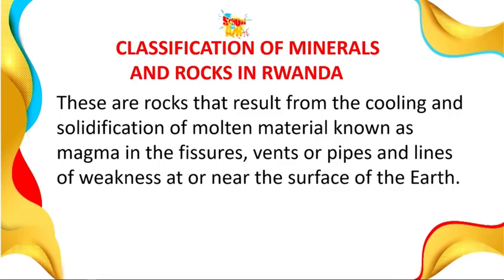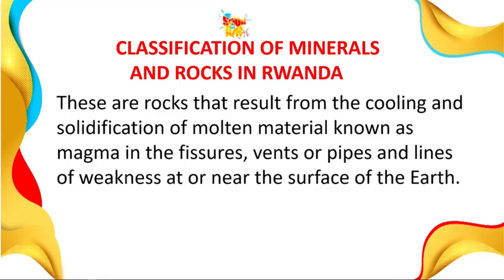These are rocks that result from the cooling and solidification of molten materials known as magma, in features such as veins or pipes and lines of weakness at or near the surface of the earth. So these rocks are formed when you have molten magma that erupts. Some of it will come out through the lines of weakness. All those lines of weakness are where we talk about faults and joints that you find on the crust. Through these points, you see magma erupting.